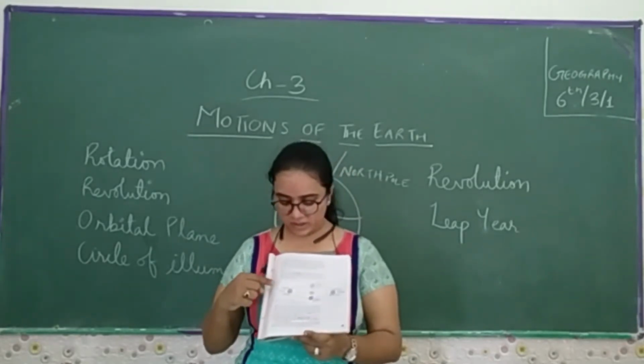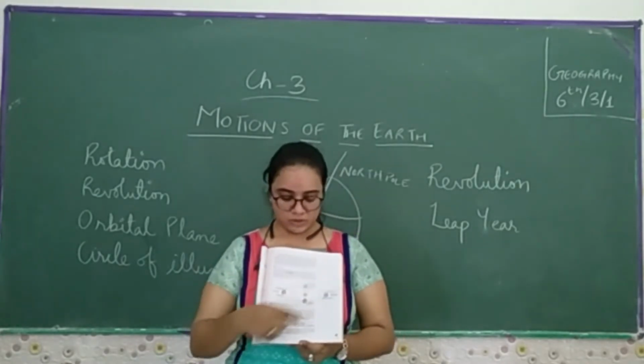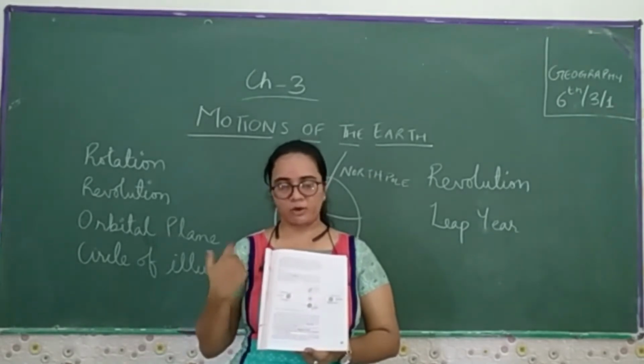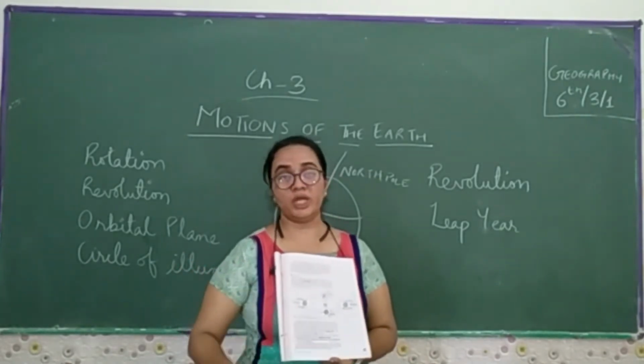You have to give this another: summer solstice, winter solstice, spring, autumn. So this is the revolution, and on the basis of that, the season is going to change. Season is going to take place.